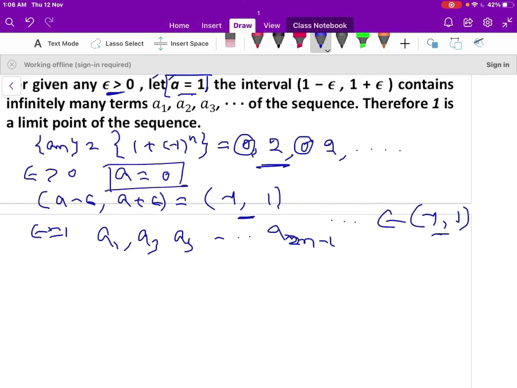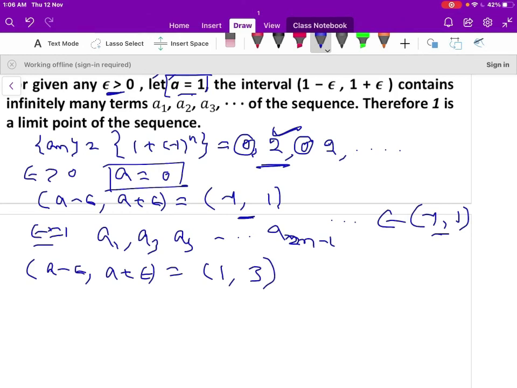Therefore there are an infinite number of terms of the sequence contained in this interval. Therefore a equal to 0 is a limit point of the sequence 1 plus minus 1 to the power of n. Let us check whether 2 is a limit point or not. Let us construct the interval a minus epsilon comma a plus epsilon. Take epsilon equal to 1. Here a is 2, 2 minus 1 is 1 and 2 plus 1 is 3.